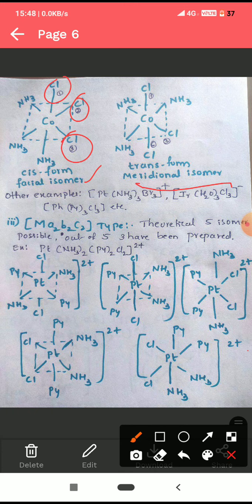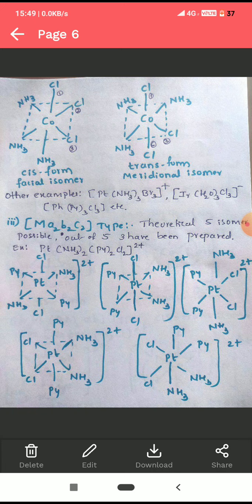Next type of isomers are Ma2B2C2 type. It will be having 3 different kinds of ligand, 2 of each. In total, there are 6 ligands. Therefore, the coordination number is 6.